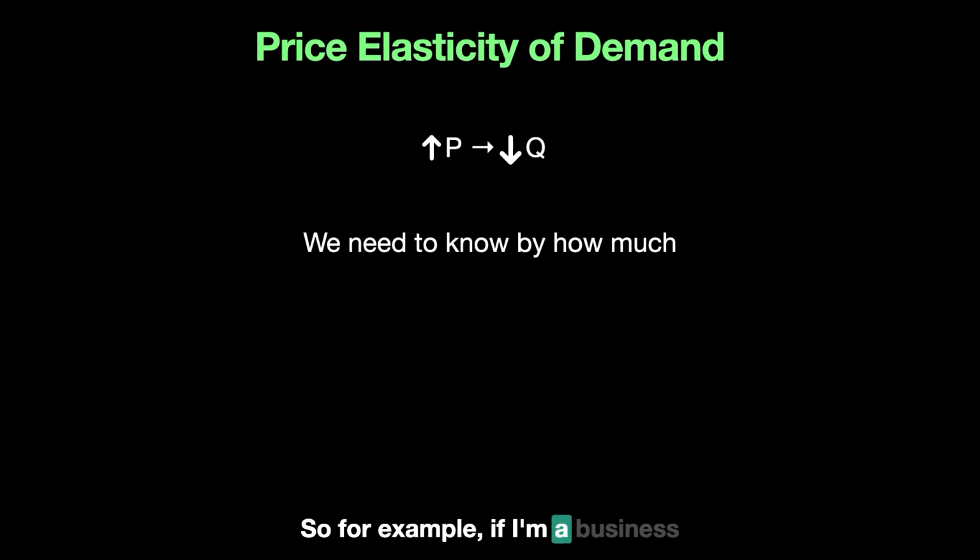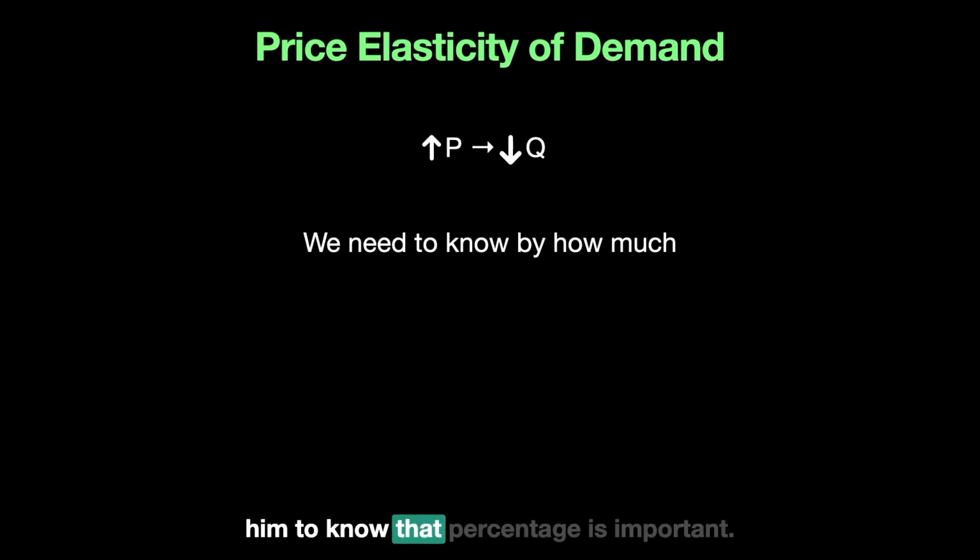For example, if I'm a business person, an entrepreneur selling my good, and I'm thinking, can I increase my price by 20%? The answer is yes, you can, but that will make your quantity go down by some percentage. So it is important to know that percentage.